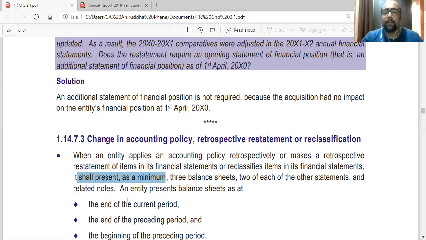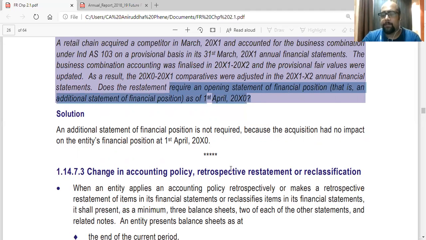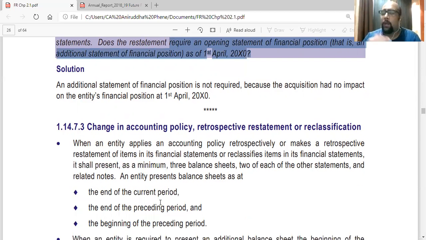So for example, in this case, we have already presented a balance sheet for 31st March 2002, also 31st March 2001, and also on 1st April 2000 we have to present. That is the preceding year's first day. So that is why the question has come: does the restatement require an opening statement of financial position? Now logically yes, in this point they have said that you have to present,